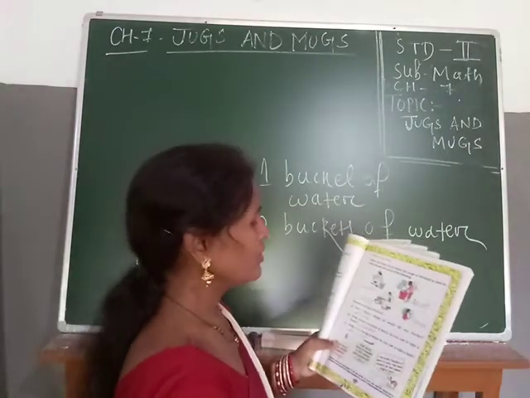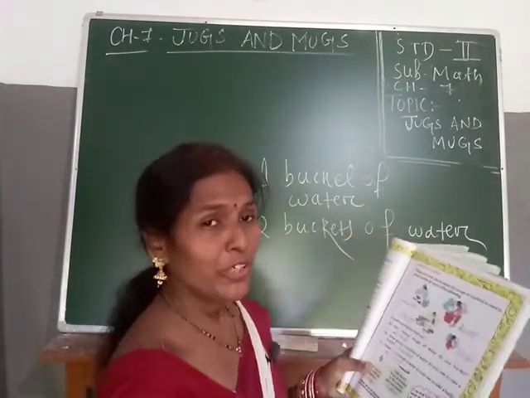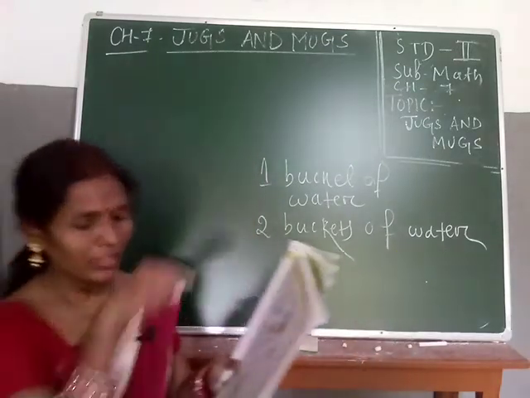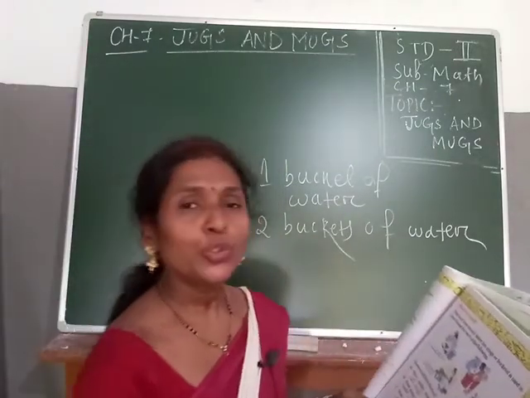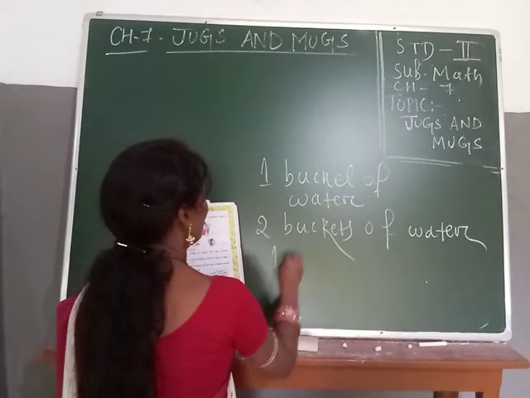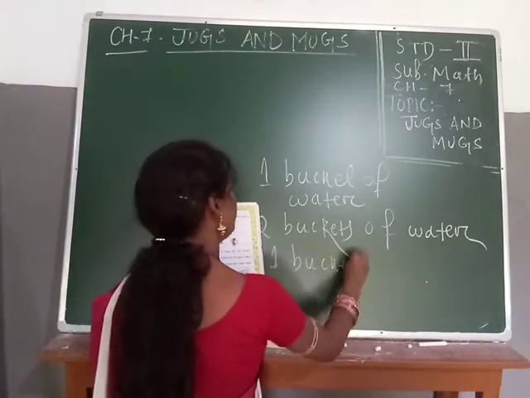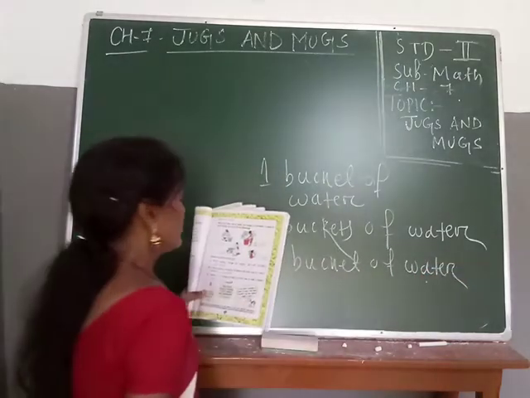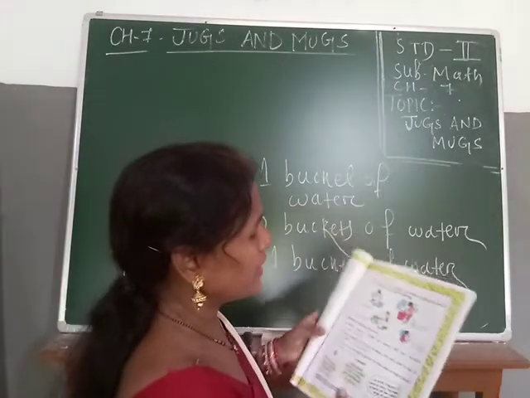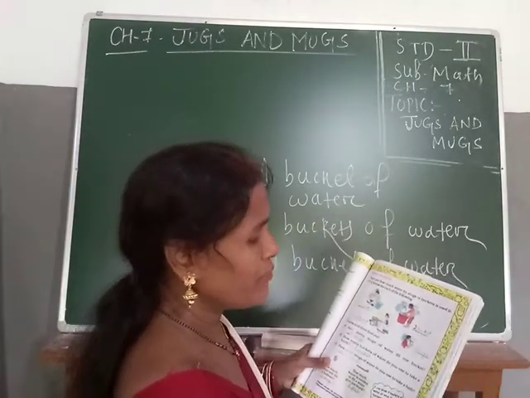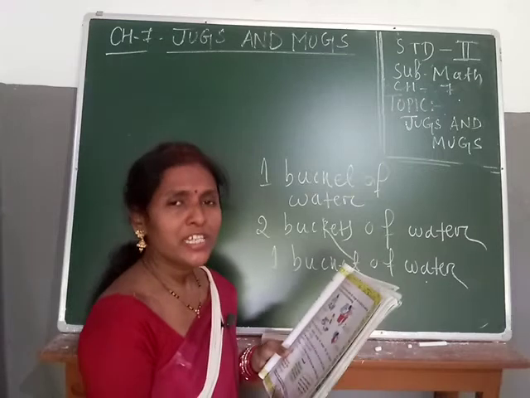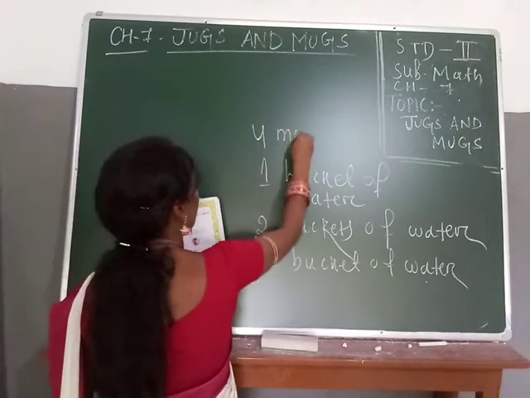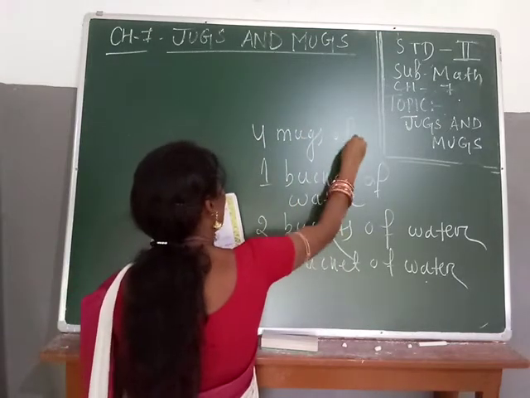wash the clothes. Now you see the mother is cooking, one woman is cooking. Then you see how many buckets of water the woman needs to cook. That one is 1 bucket of water. Next, teacher, you see, he is telling what type of activity the next person is doing. For that, he needs how many mugs of water? So, he needs only how many? 4 mugs of water.